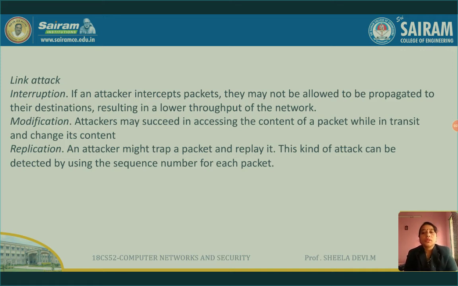Again, after hijacking the son's account, the attacker is going to use the same data packet stating that please send $1,000. So the father will think that it is sent by the son, but it is the replayed packet which was already sent by the son to the father. So he will again send the money, which will be taken by the attacker. This is called a replay attack. So these are the three possible attacks in the link attack: interruption, modification, and replication.